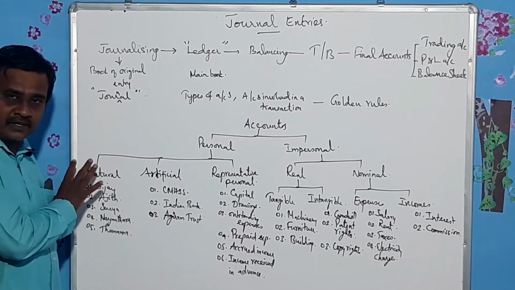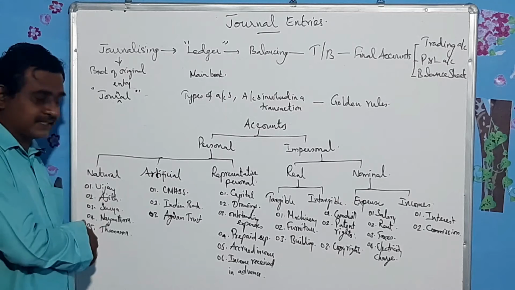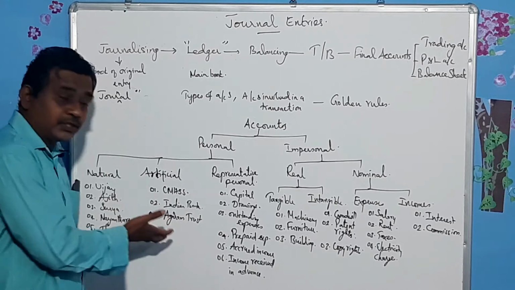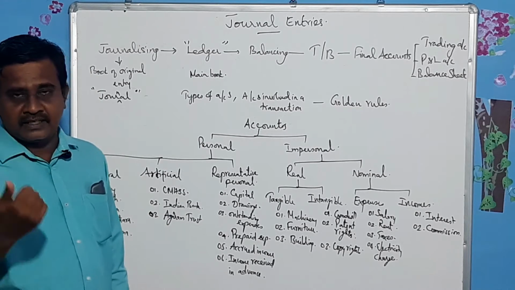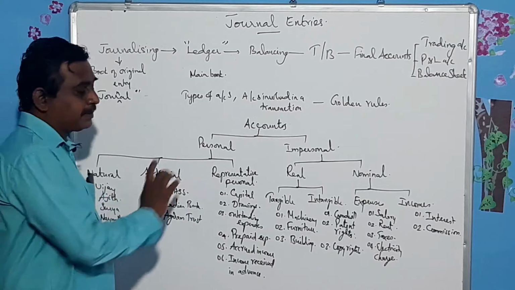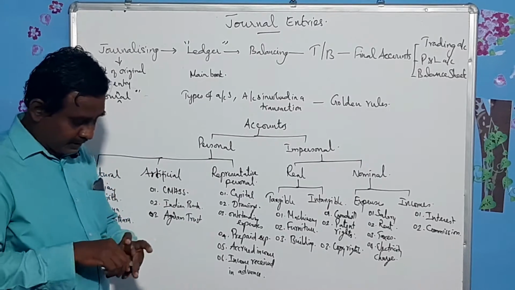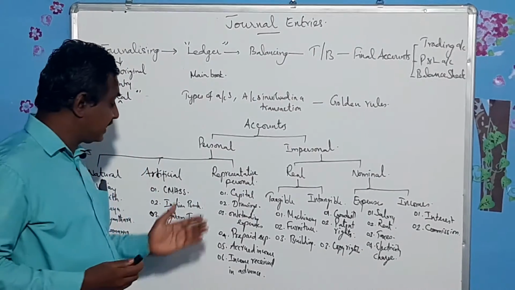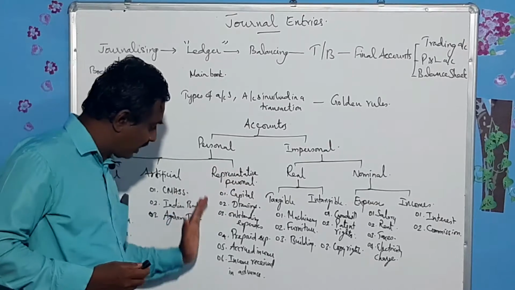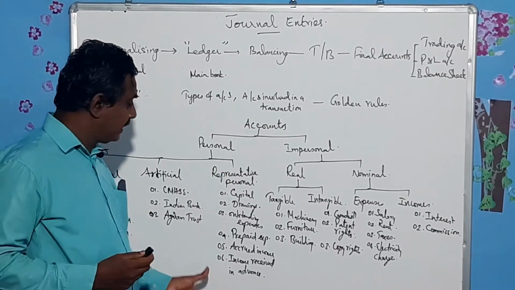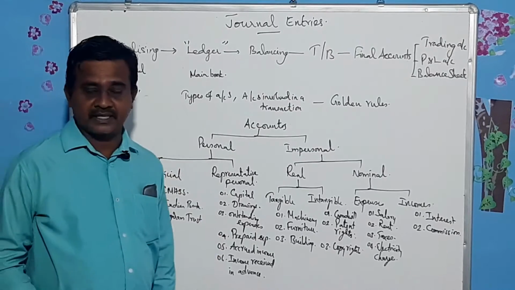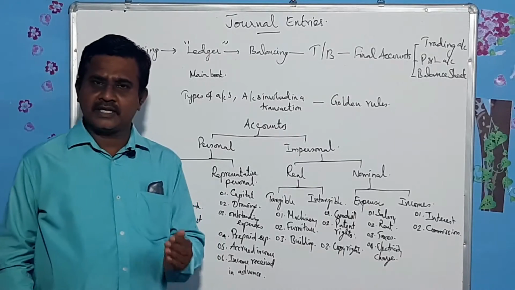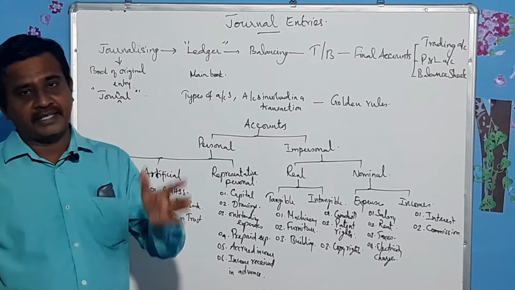Natural person accounts, you can easily understand. This one is nothing but, in the place of persons, institutions will come, business will come. And representative personal: if you are unable to understand, representative person means just six things are there, and keep these six as representative personal. Let me try to explain that. Capital. Actually, capital means the amount invested by the owner.